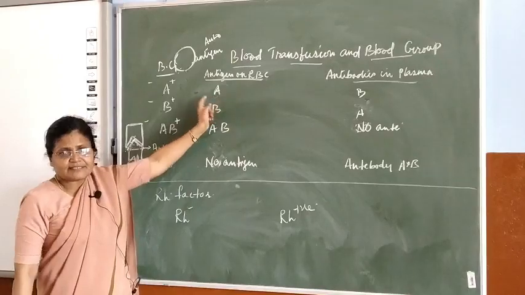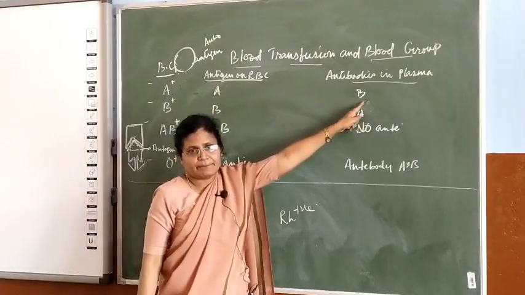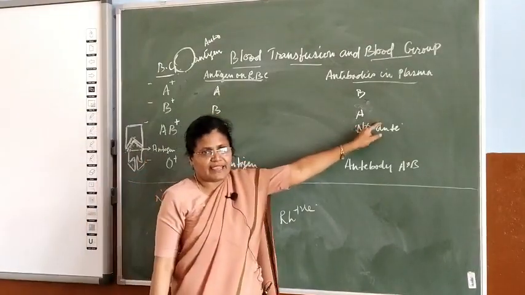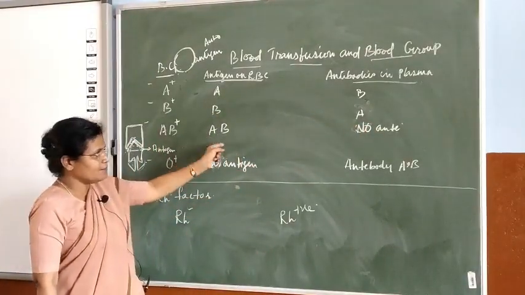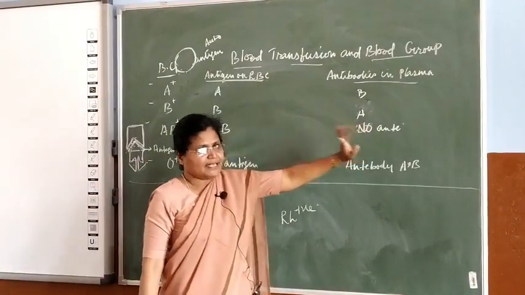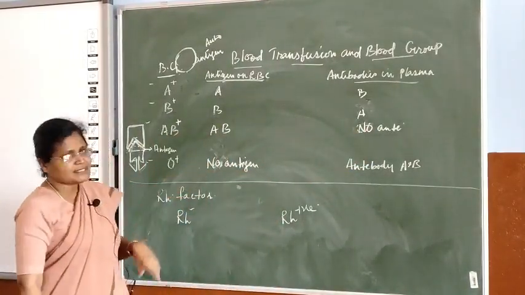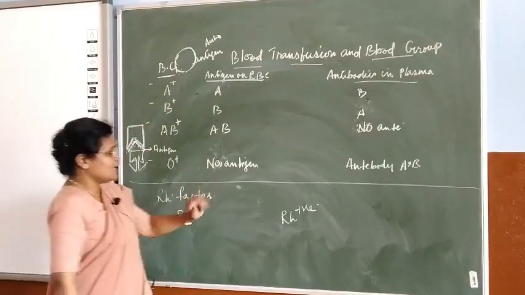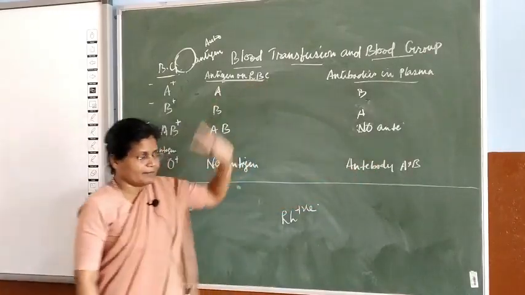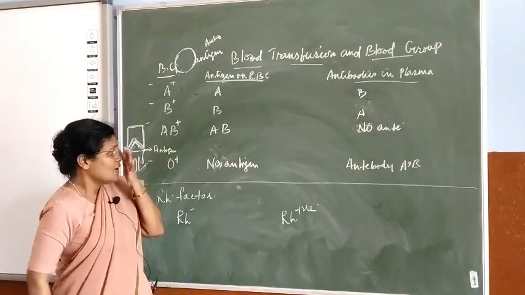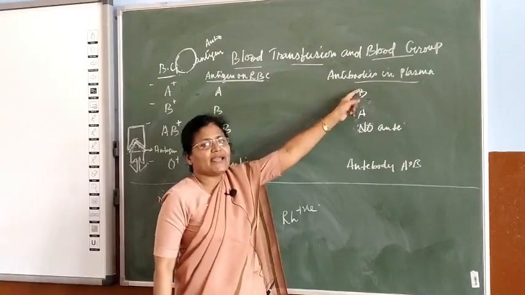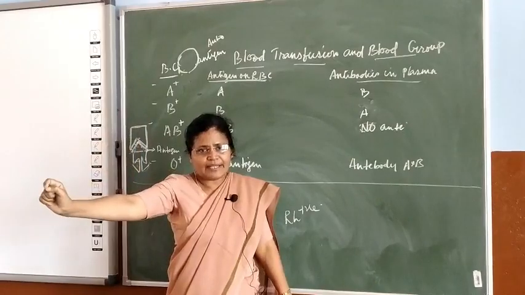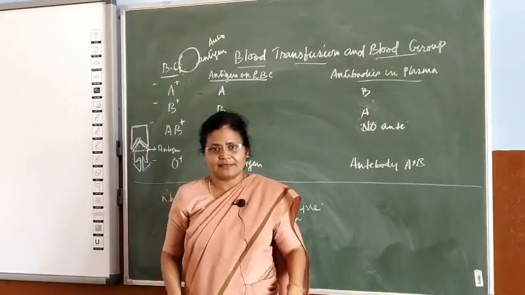The person with antigen A will have antibody B. The person with antigen B will have antibody A. The person with antigen A and B will not have any antibody, I will tell you why. There are persons who do not have antigen at all on the surface. They will have antibody A and B in the RBC. Now how? Why not antibody A, why antibody B? Because antigen A and antibody A will not be able to live together.